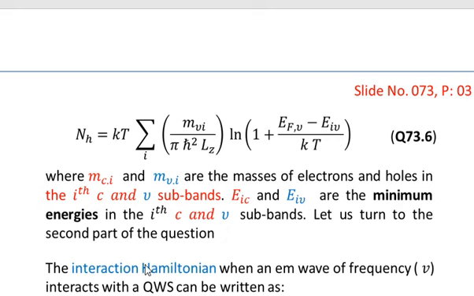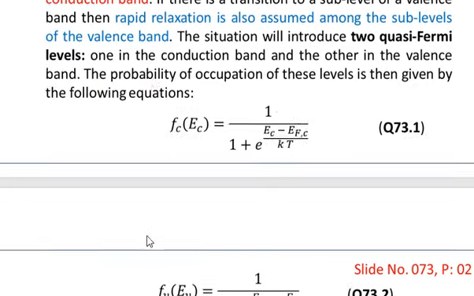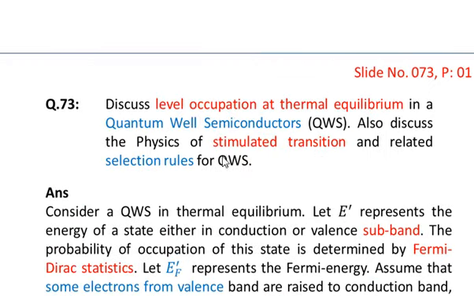Let us turn to the second part of the question. So you see that the second part of the question, what was that? That was discuss the physics of stimulated transition and related selection rules. So now we are going to discuss the stimulated transition. Probably we shall discuss first the stimulated absorption, which will be generalized also to the case of stimulated emission. So first of all we are going to discuss the stimulated absorption transition and the relevant selection rules.